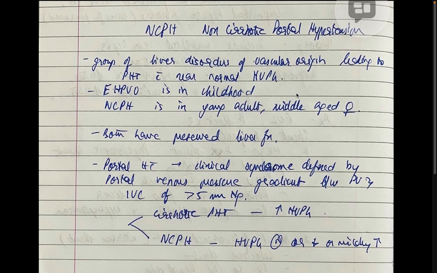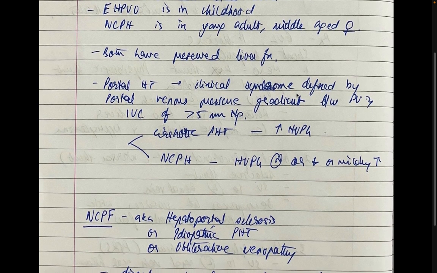Non-cirrhotic portal hypertension is a group of liver disorders of vascular origin leading to portal hypertension with near normal HVPG. EHPVO, extrahepatic portal vein obstruction, occurs in childhood, and NCPF occurs in young adults, middle-aged women. Both have preserved liver function.